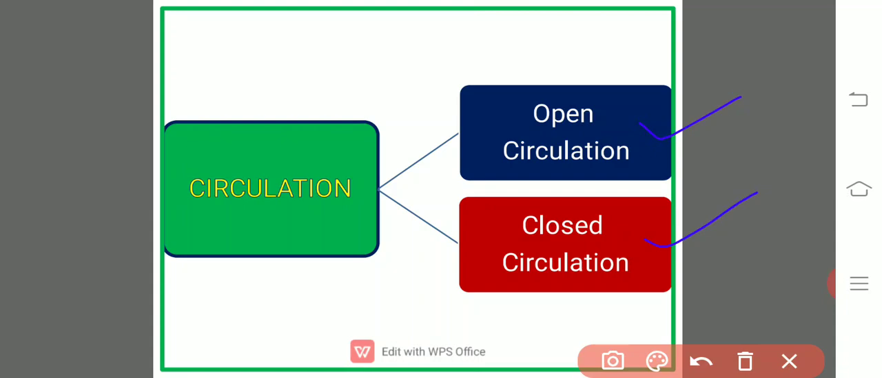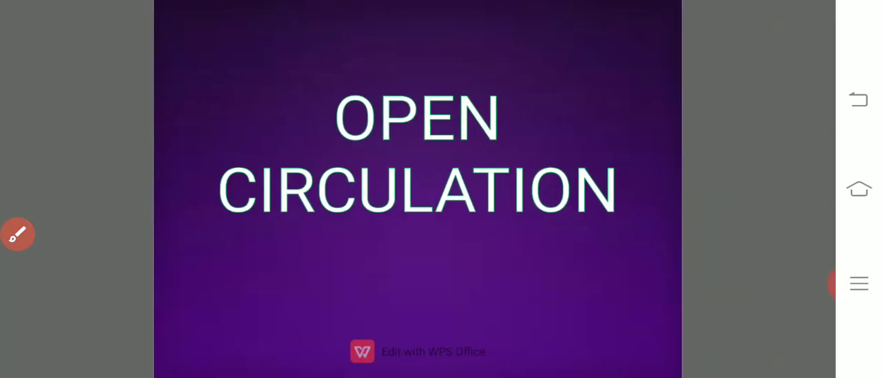Let us see one by one. First, the open circulatory system. In the open circulatory system, blood flows partially in the body cavities and partially in the blood vessels. The heart acts like a pumping organ. It pumps the blood through large blood vessels into wide open spaces, otherwise the body cavities. After the exchange of gases and material, the blood reaches the heart again through the ostia.